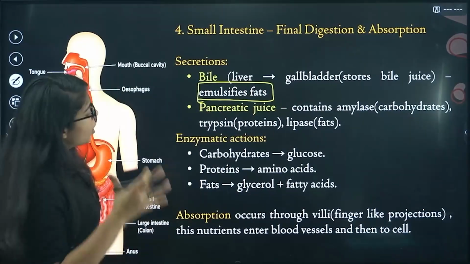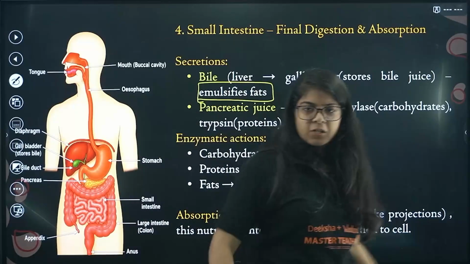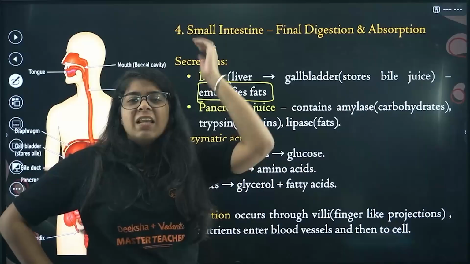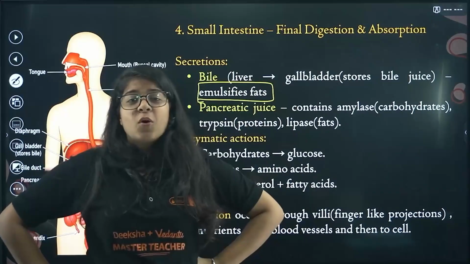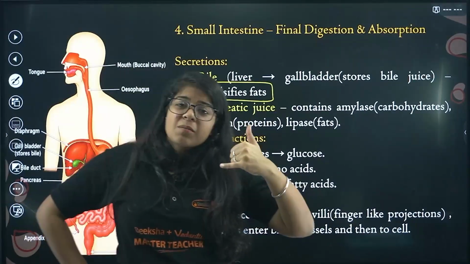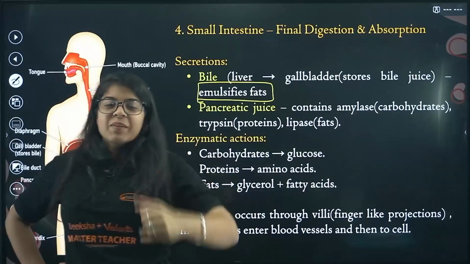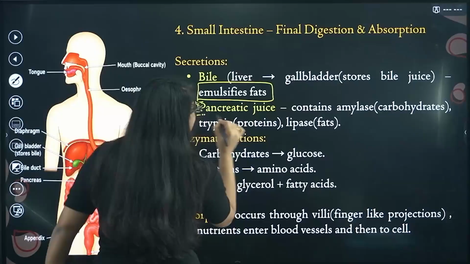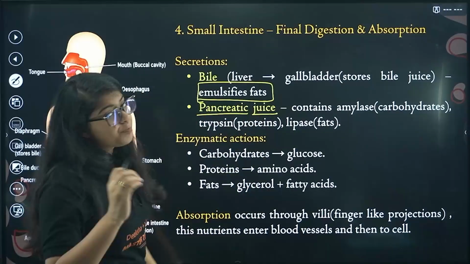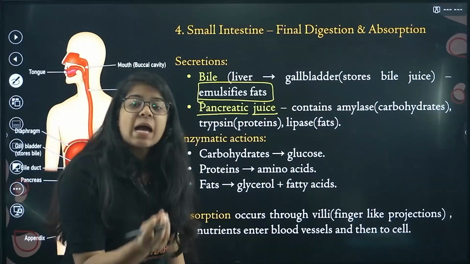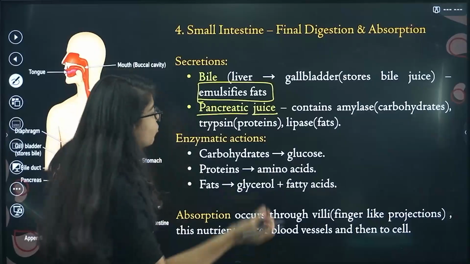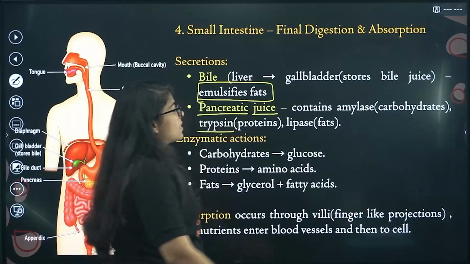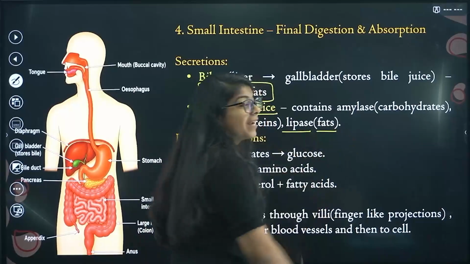Right? Now the food is still not completely digested, it's still not completely broken. So the small intestine is like, okay, even the liver was not enough, I have to call my other bro. Hey pancreas bro, send me some army, I have to kill some food. And the pancreas is like, okay, I'm sending my men, right? So it produces pancreatic juice. This pancreatic juice contains amylase, which breaks down carbohydrates, right? It contains trypsin, which breaks down proteins. It contains lipase, which breaks down fats.